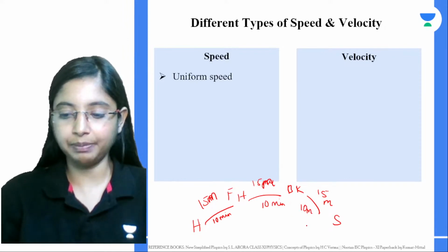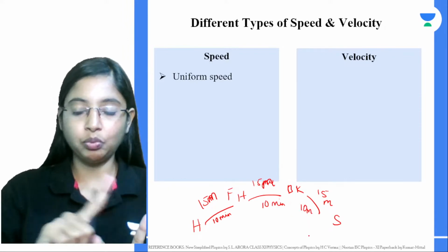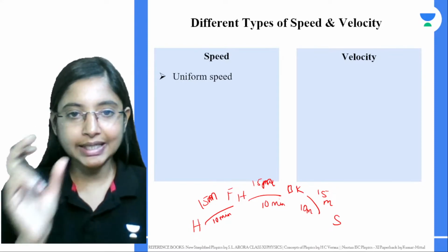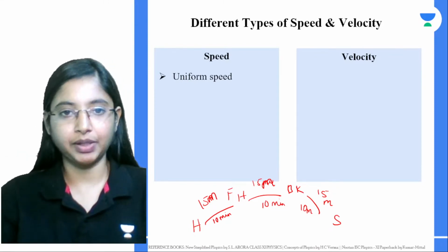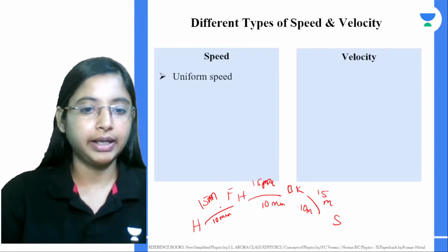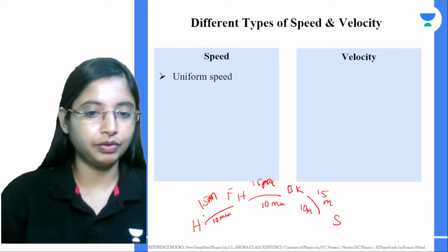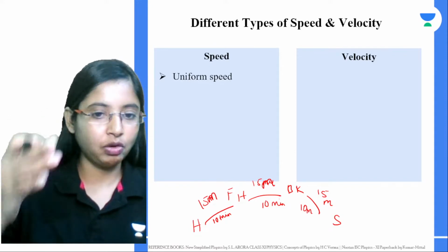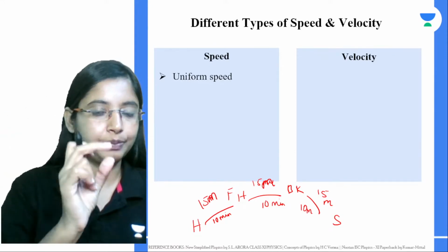So the object is covering equal distance in equal intervals of time, however small the interval is. Even if I divide it further, each division has the same speed.